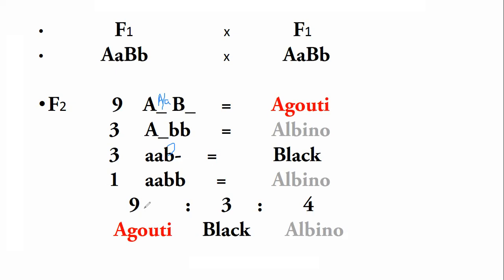So the ratio for recessive epistasis is 9 offspring with agouti coat color, 3 with black, and 4 with albino. So the albino phenotype is indicating that the homozygous presence of a recessive allele at one locus hides the expression of alleles at another locus. So if the B gene is present in homozygous recessive condition, it will hide the expression of the A gene, or in that case, the A gene cannot form any coat color. That's why the coat color is albino.